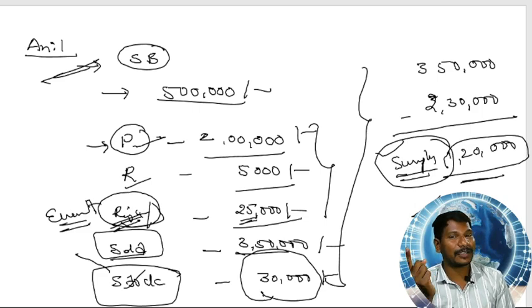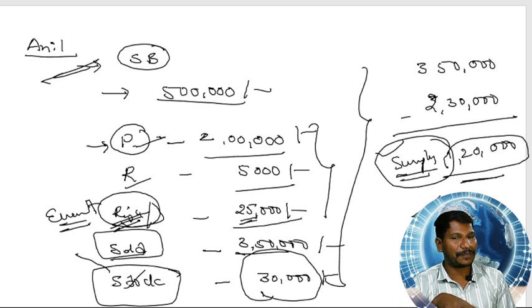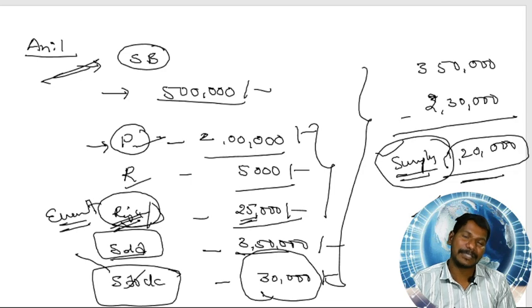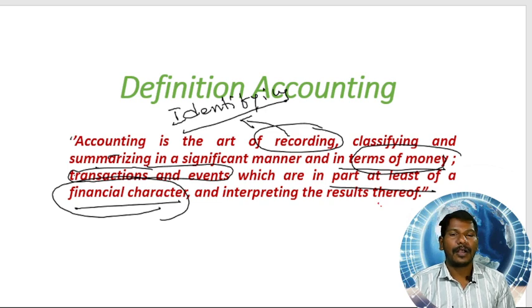Appointing is not a financial transaction. It is an activity of non-financial nature. So the appointment cannot be recorded in the books, but the remaining will be identified as financial transactions, which can be expressed in terms of money, and those should be recorded in the books of accounting.